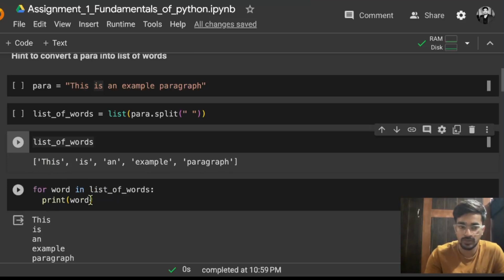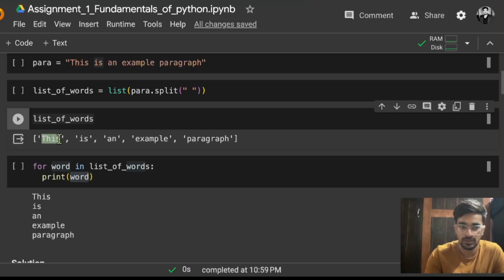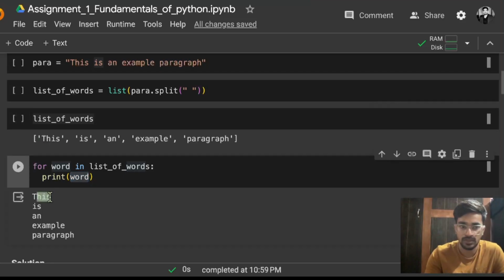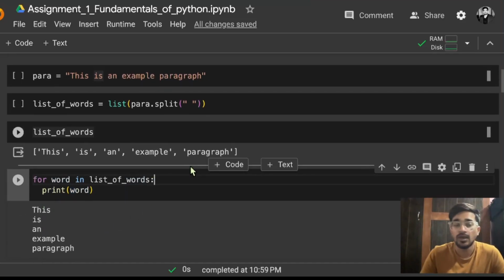So if I just want to print all of these words, you can see: for word in list of words, print word. So what is actually word? It will take each of these words, this, so it will print this, then is, it will print is, then an, then example, then paragraph. So this is how you can convert a paragraph into a list of words.